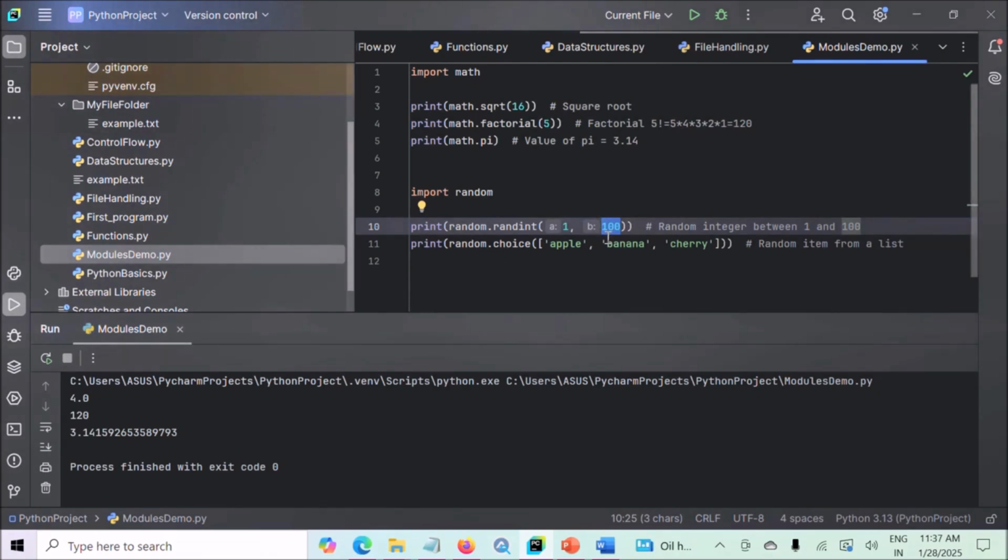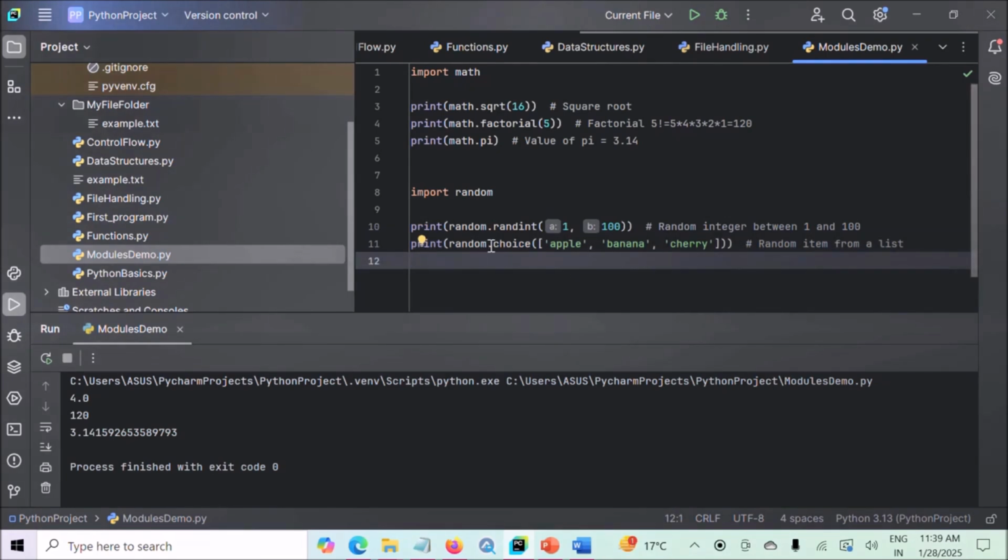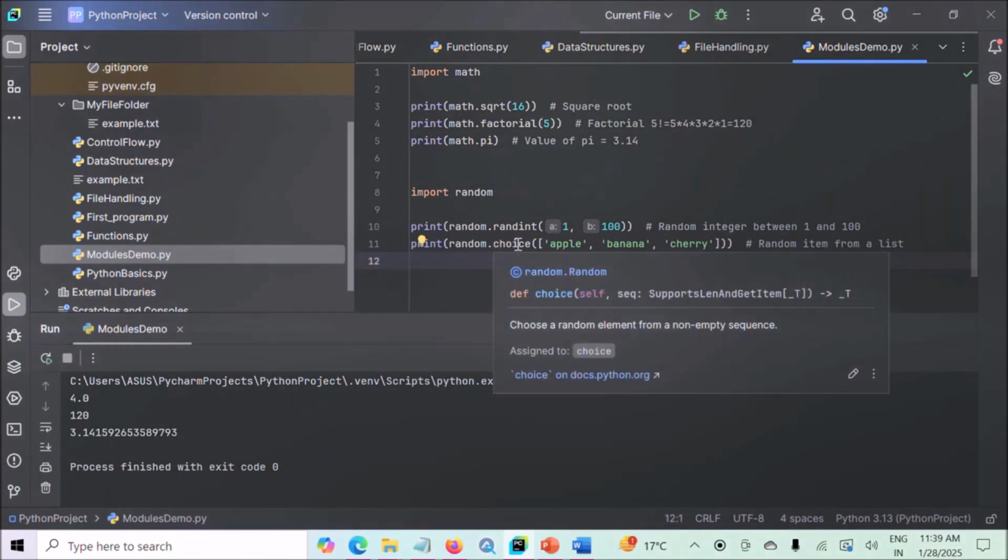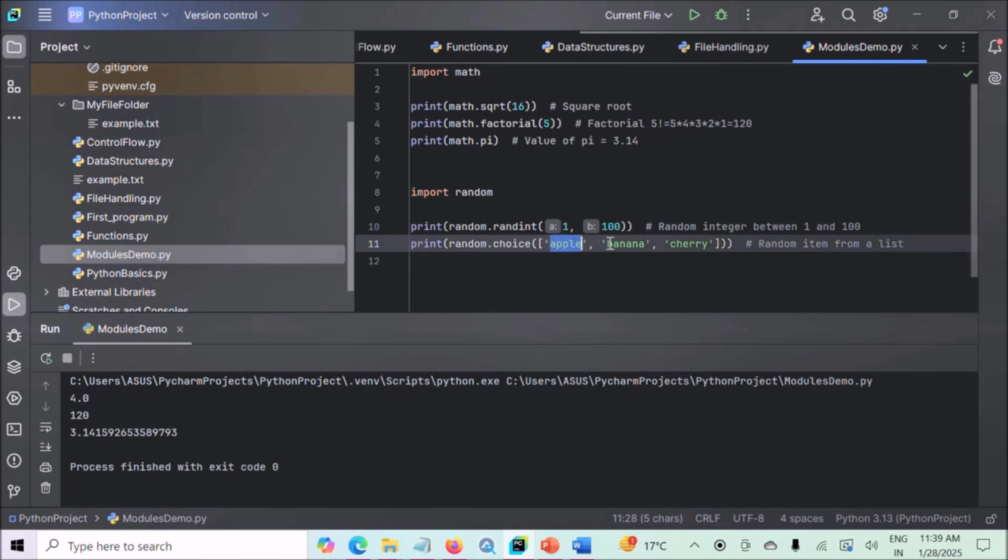Our next function from the random module is the choice function, random.choice. The random.choice function picks a random element from the provided sequence like a list, tuple, or string. In this example, it will randomly choose one item from the list apple, banana, and cherry. Our list contains all these three items. So when we execute the code, example output could be apple, banana, or cherry from this list only. But what could be the use case for this random.choice method?